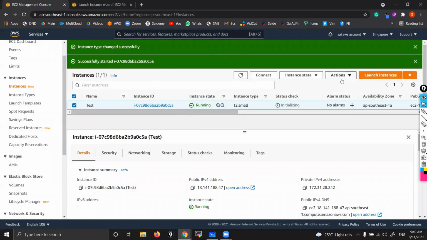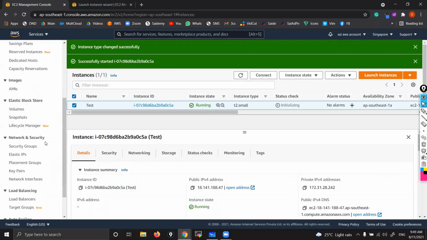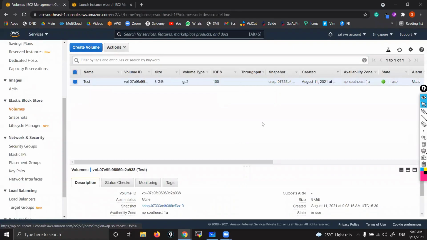Yeah, my instance is running. Now go to volumes.